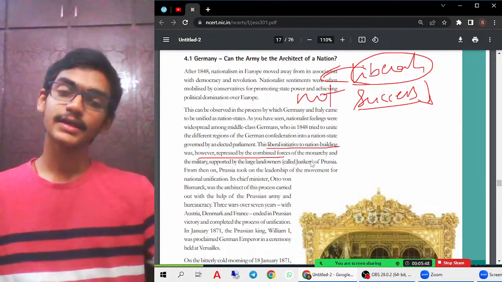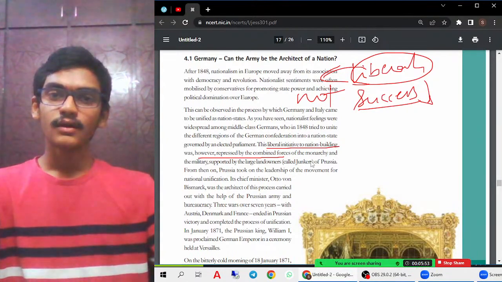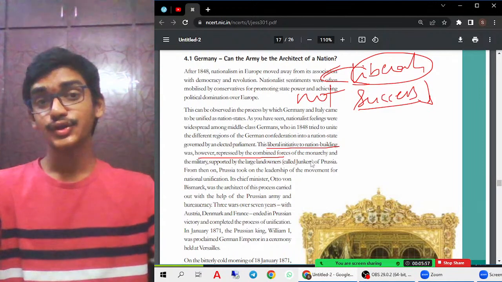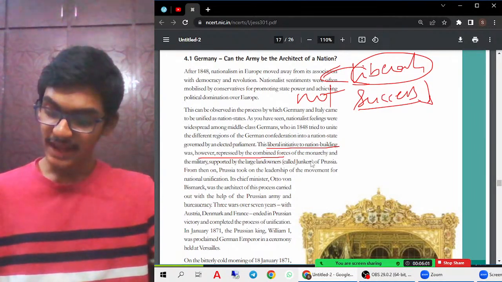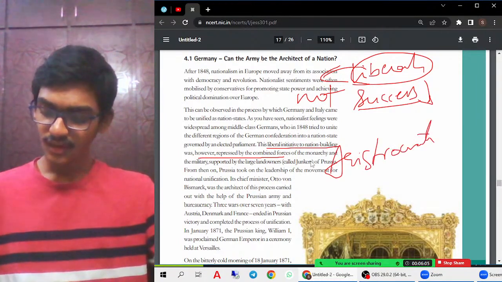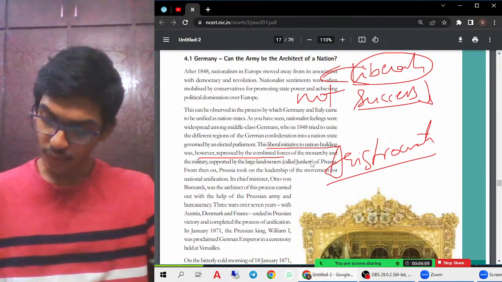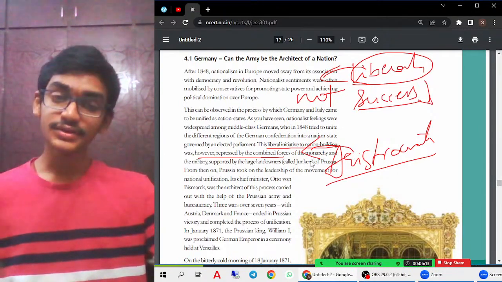Repressed, because liberals are the people fighting for a constitutional parliamentary form of government. But do you think all the people will support them? No, they will not. Aristocrats, the rich people, will not support this, right? Because they want a conservative monarchical form of government. So how do you think they'll support?